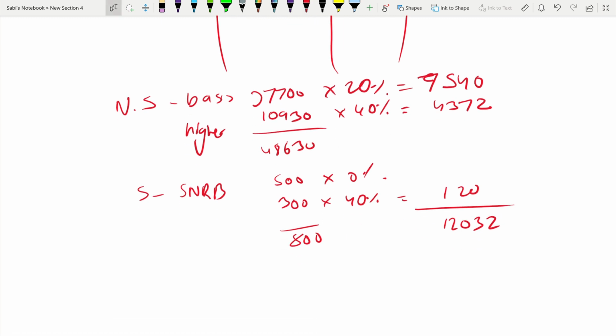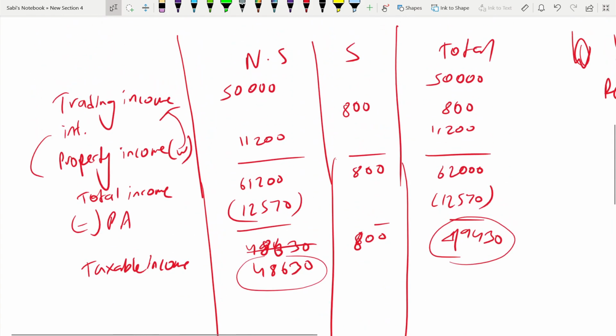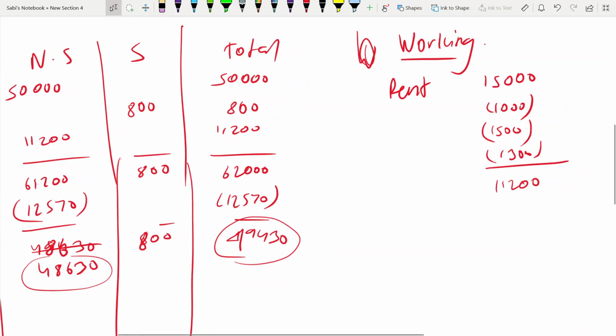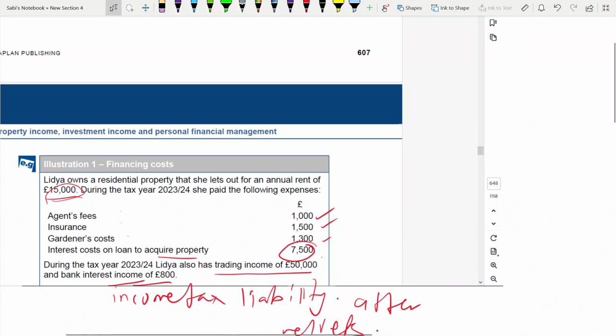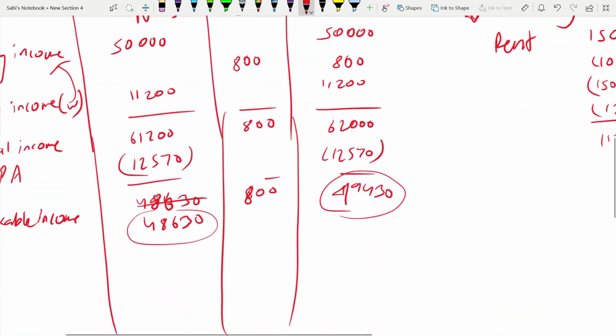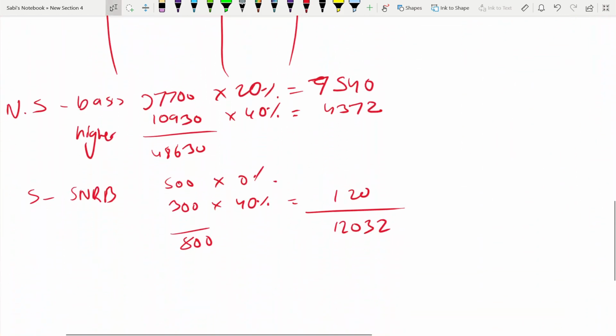Now we are going to get a relief that you can deduct. What is that relief? Basic rate tax relief on property income interest. Go back here. Remember this 7,500 we didn't deduct. On this we are going to get a 20% relief. So that we didn't deduct from income, but now we can deduct from our tax.